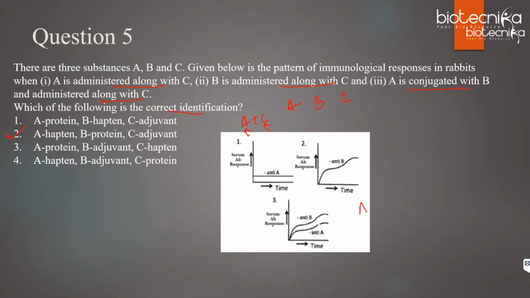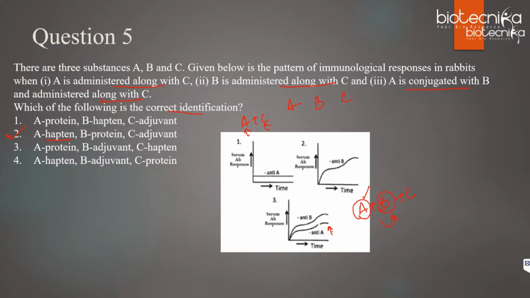When A is conjugated with B and administered along with C, we see response against A also and response against B also. When A is given alone there is no response, means A is a hapten. Haptens are small molecular weight molecules that cannot give immune response on their own, but when you conjugate them with a carrier protein, then you will see the immune response.